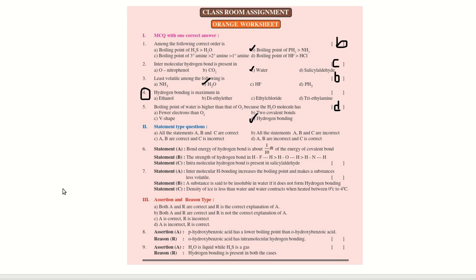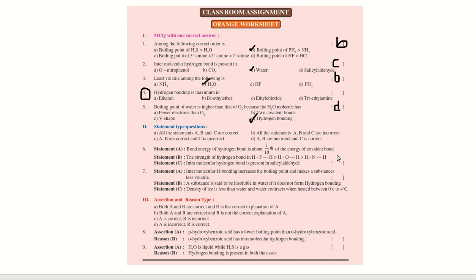Statement type questions. Statement A, bond energy of hydrogen bond is about 1/10 of the energy of covalent bond. That is correct. The strength of hydrogen bond is in H-F. That hydrogen bond equation you should just read because I can't explain that. That is also correct. And intramolecular hydrogen bond is present in salicylic acid.